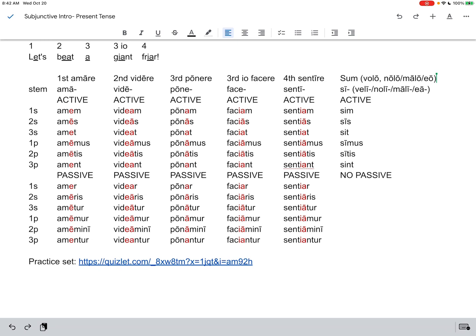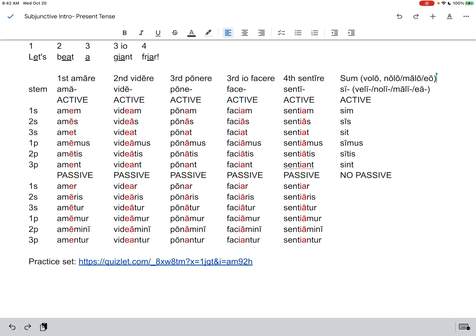All right, and then for video, again, if this were indicative, it would go video, vides, videt, but here we switch to the subjunctive vowels, EA from "let's beat a giant friar," so the EA, and we get videam, videas, videat, videamus, videatis, videant, and then passive videar, videaris, videatur, videamur, videamini, videantur.